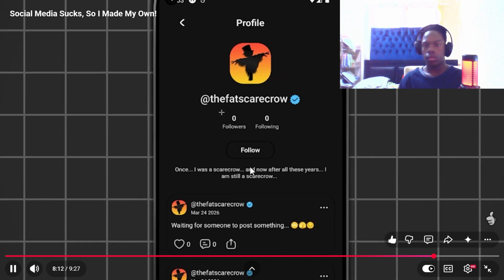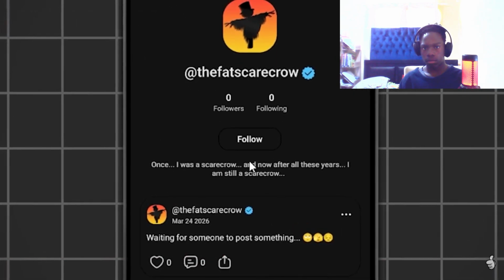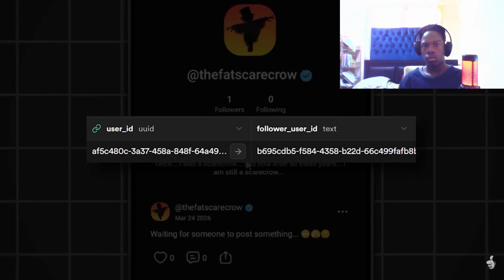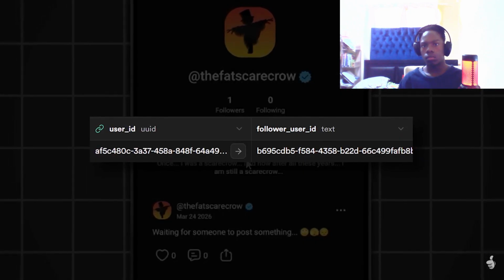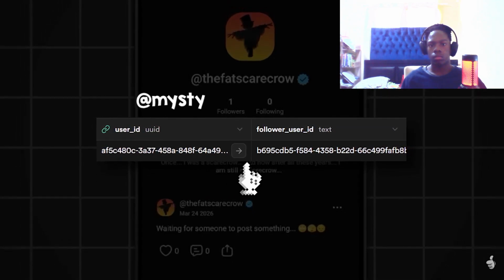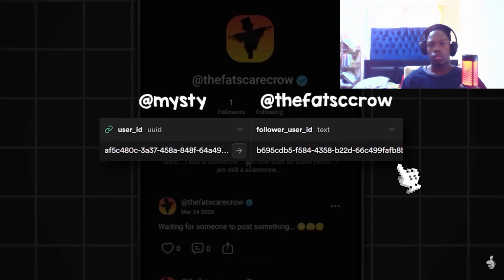When you're on somebody else's profile, a follow button will appear that will say follow or unfollow, depending on if you follow the user. If you do press follow, a new entry will be added in a new table I created in Supabase called followers, which contains the user ID, so the user who followed someone, in this case you, and the target user ID, the person you followed.